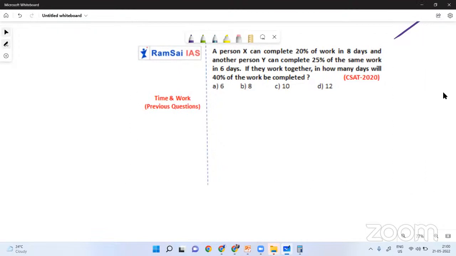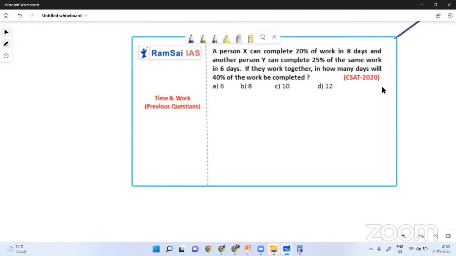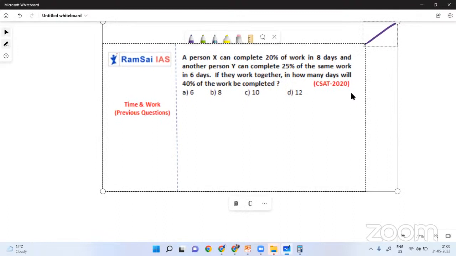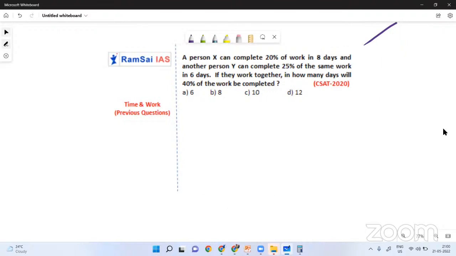A person X can complete 20% of work in 8 days, and another person Y can complete 25% of the same work in 6 days. If they work together, in how many days can 40% of the work be finished? Guys, take 1 minute and tell me your answer. This is a very, very simple one.